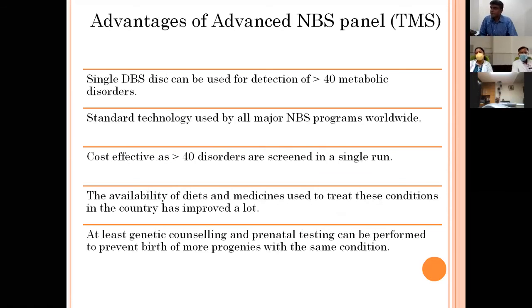For the expanded panel or the advanced panel, the advantage is that about 40 disorders are covered in a single test. So although it may be a little costly, since 40 disorders are done in that amount, it is still cost effective. We are using the same technology that is being used worldwide, so our technology is quite good. And the diets which are required to treat patients with the disorders detected by TMS are available in India now, and many doctors with the required specialization are also available in India to see the patients.